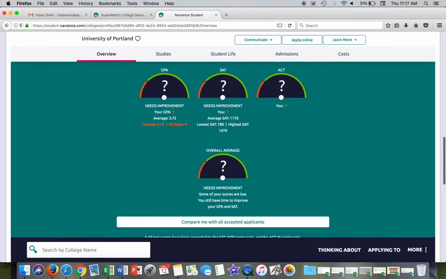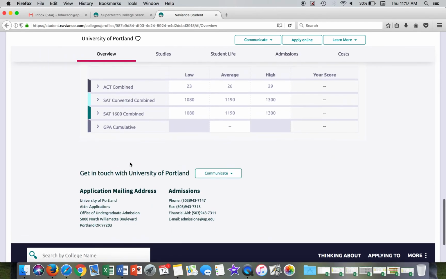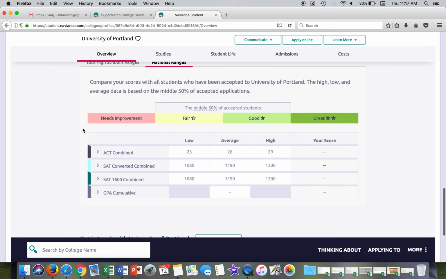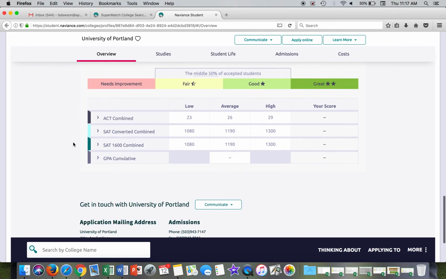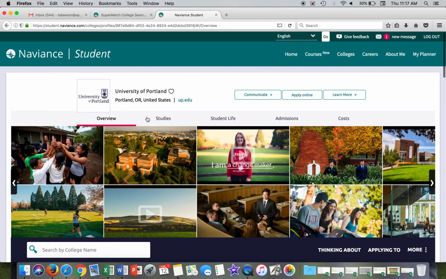Your GPA. Sometimes if we have enough information in Naviance about you, it will indicate where you're at here on the spectrum of their GPA, SAT, and ACT test scores, whether it's green or yellow, red, orange, whatever that is. I guess that's an orange. And you scroll down here a little bit more. It's going to have even more information about where you stand compared to the average national admit rate for that school.